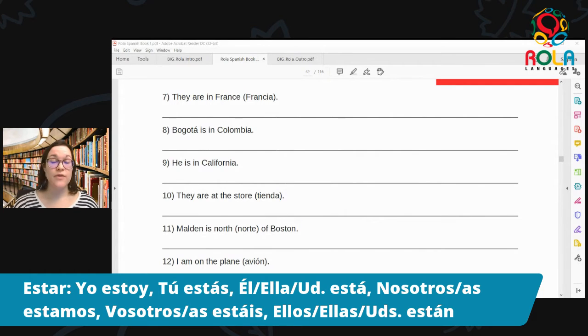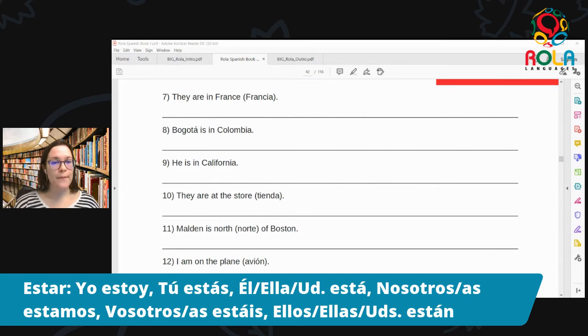Muy bien. So this repetition after me is really helpful for you, not only to work on your pronunciation, but also the more you repeat things, the more likely you are to remember them. So I know it seems kind of brainless or mindless to just repeat after me, but really it is a good exercise to help you to internalize this information. So I really encourage you to do it.